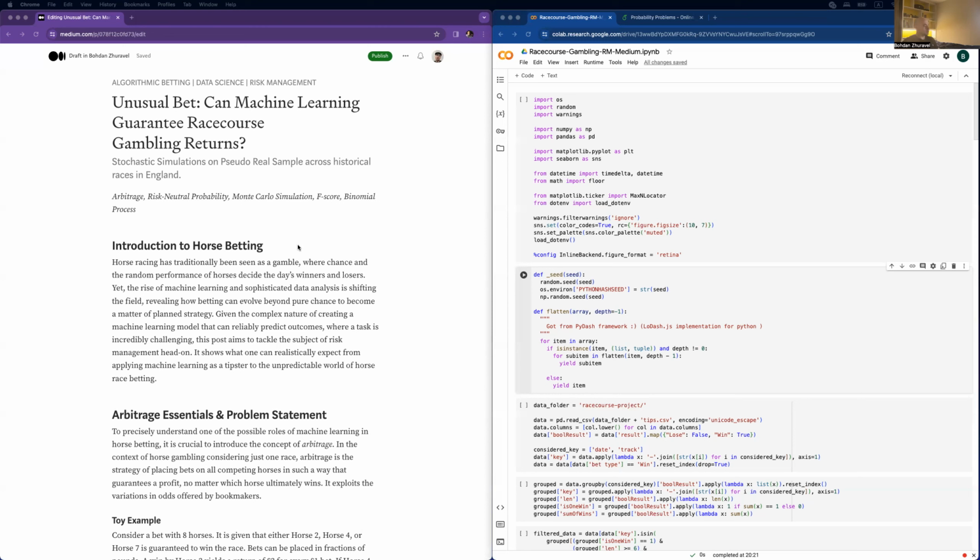What I found is that almost everyone suggests creating a machine learning model which predicts the outcome. Hence I decided, okay, let's do this. Let's do machine learning plus some kind of quantitative finance stuff like arbitrage.